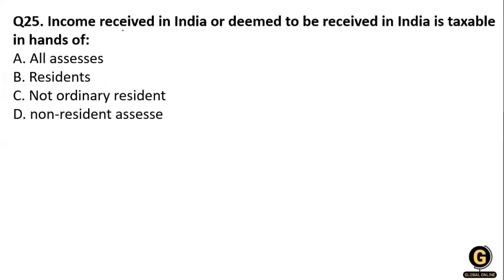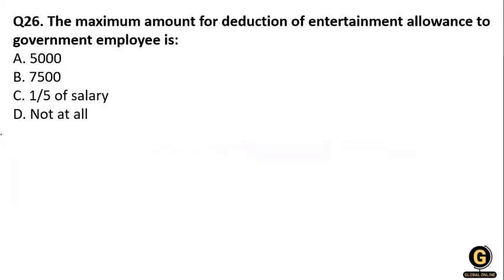So you know that income received in India or deemed received in India is taxable in all the sections. Okay, next question: the maximum amount of the deduction of the entertainment allowance to a government employee is option A 5,000, B 7,500, C 1/5 of the salary, and D not at all.